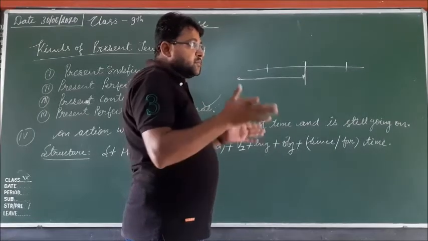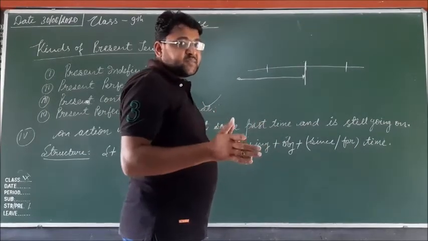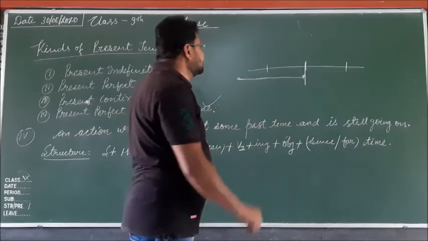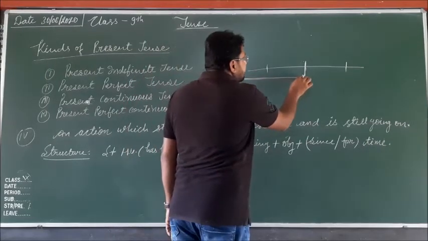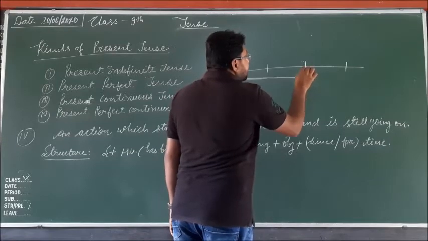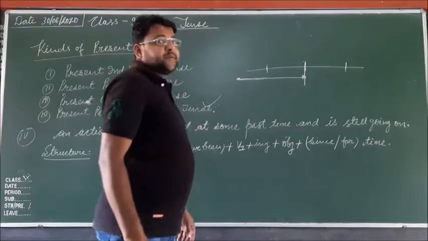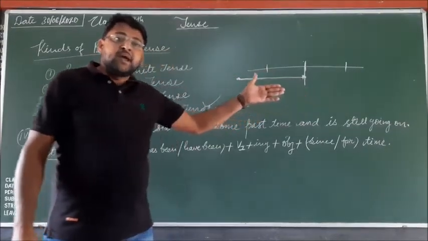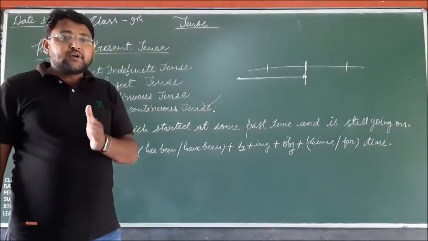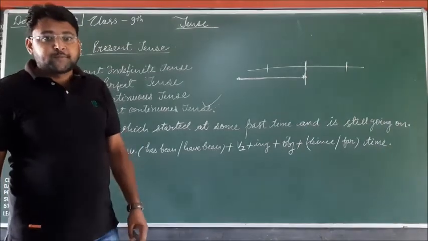So when we include perfectness and continuity, that is the perfect continuous, meaning any action started in some past time and then continues till the time of speaking.